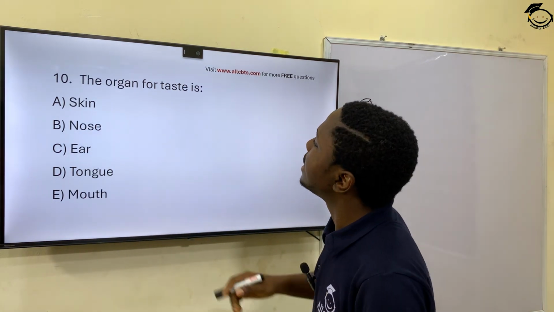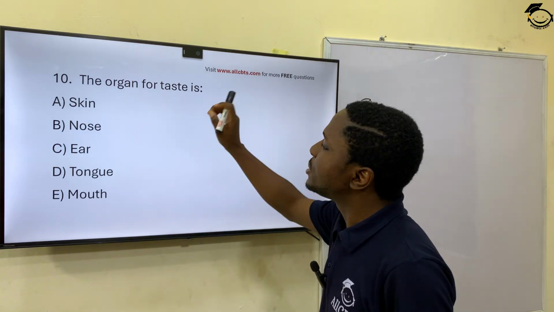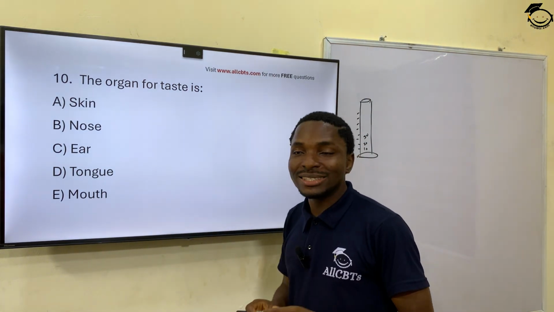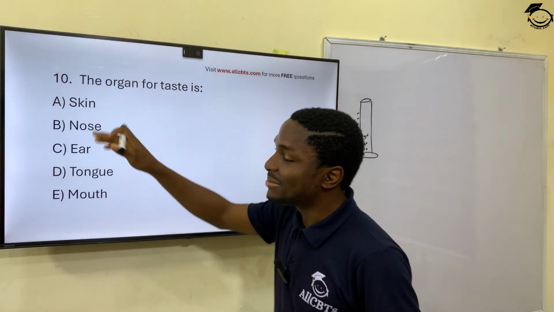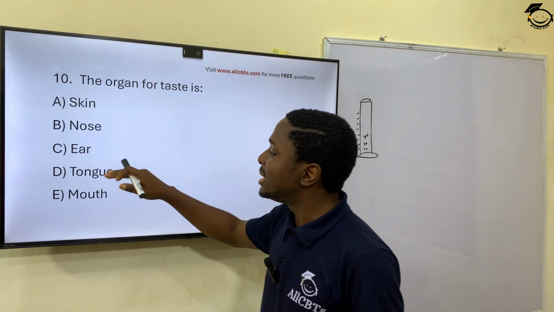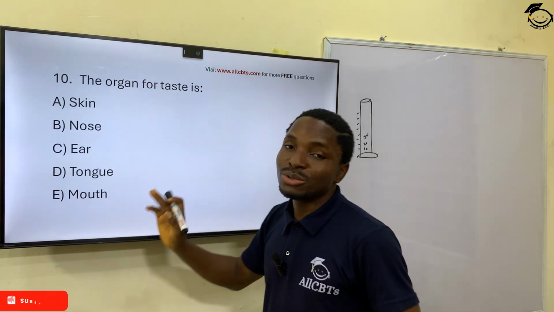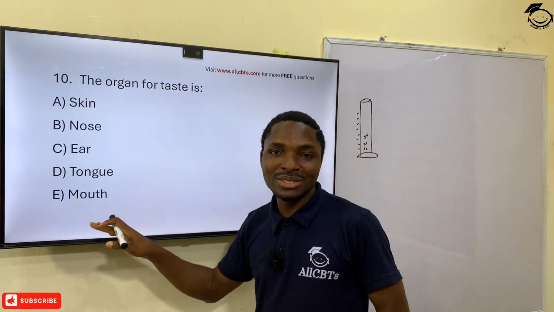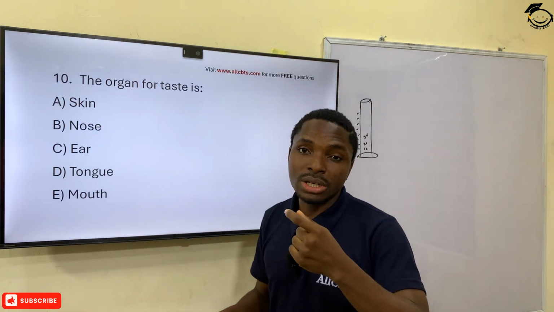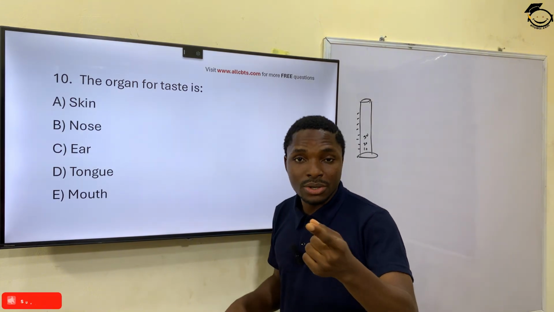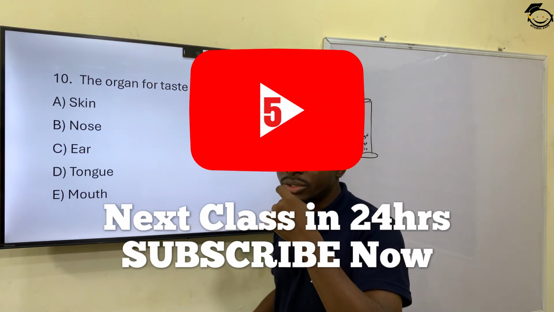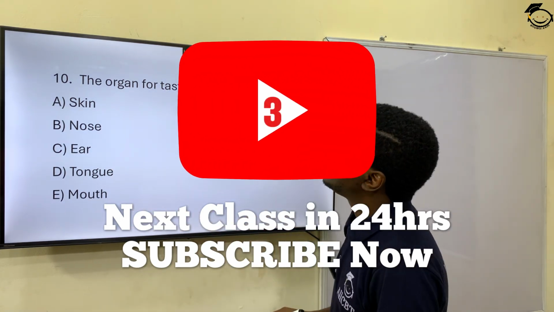And then question 10. The organ for taste is what? What's the organ for taste? You definitely know that. So you have skin, which is for feel or touch. You have nose for breathing, ear, tongue, mouth. So it's not mouth, it's tongue. Tongue is the organ for taste because tongue is a sense organ. And you have how many sense organs? You have 5 of them. So tongue is the organ for taste. Correct. And then question 11.